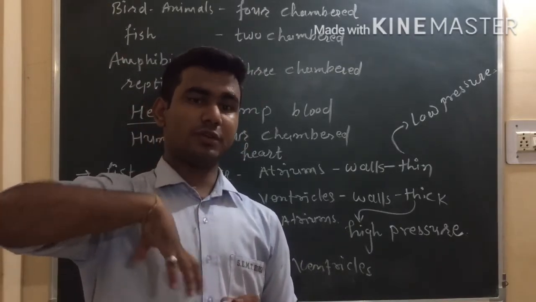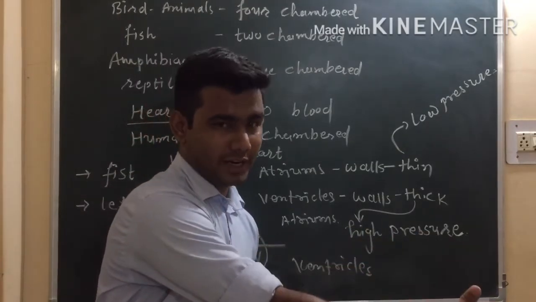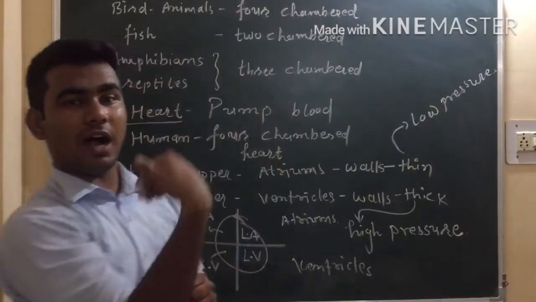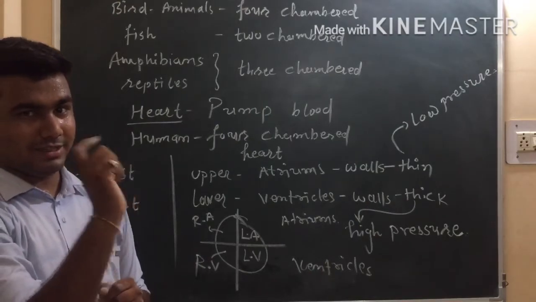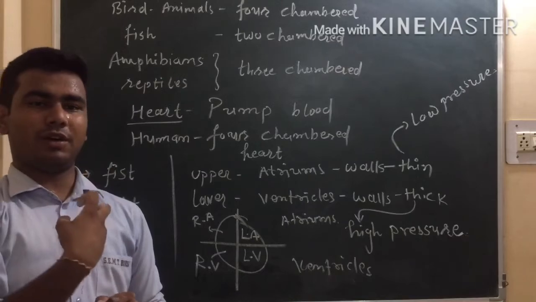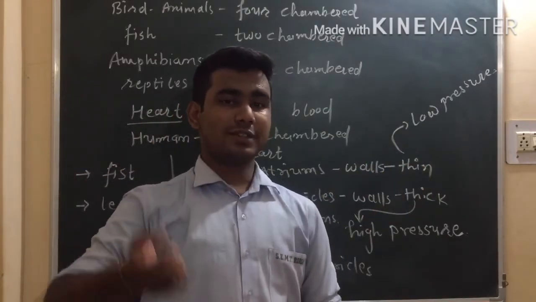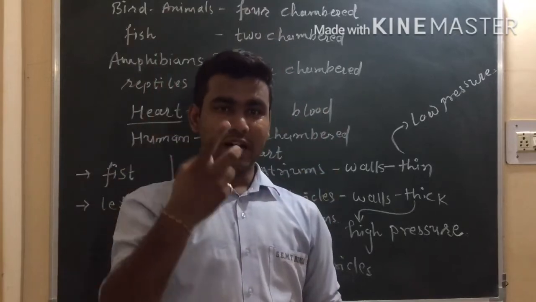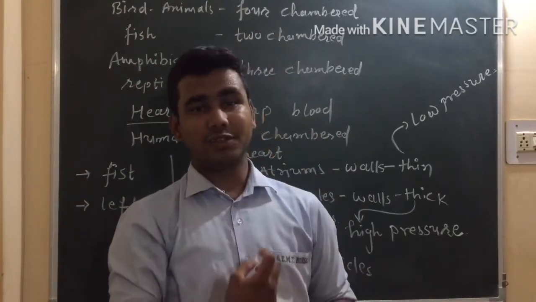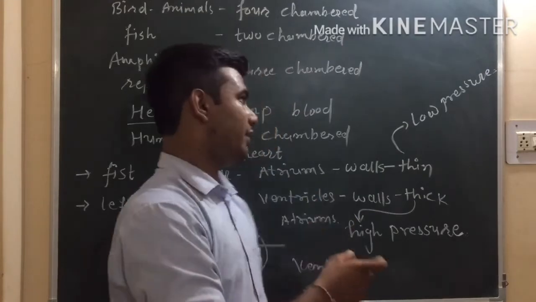This impure blood, to get it pure, will go to the lungs. As it gets pure in the lungs, it will again come to the heart, but this time it will be pure. And after it becomes pure, now by the heart only it is sent to different parts of the body. So see, in this circulation, blood comes into the heart twice, so that is called double circulation, right?